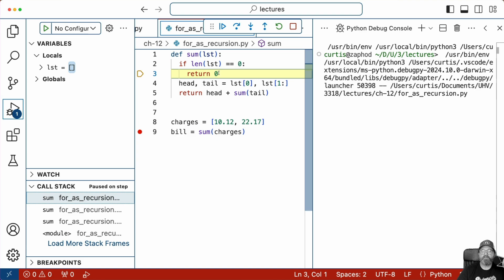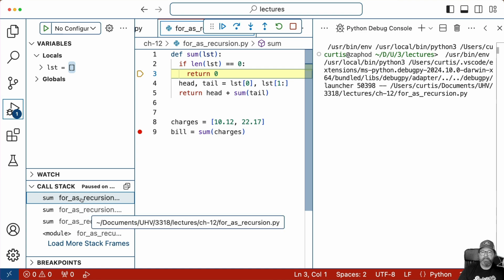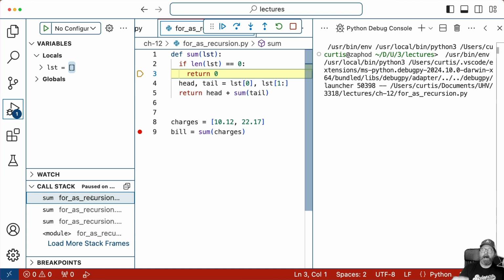So we're going to return 0 from this copy of the sum function, the third sum entry of the stack. We're going to return this 0, and it's going to pop back down to here because it's waiting for a value right now.